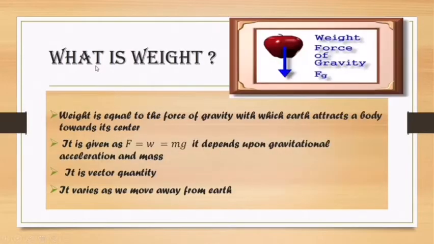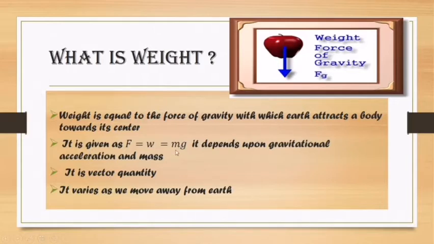Now let's see what is weight. Actually, the weight is equal to the force of gravity with which the earth attracts a body towards its center. Weight is the force of gravity, due to which every body moves towards the center of the earth. Weight is equal to the force of gravity, so F is equal to W, and it means that weight is equal to mg. Weight depends upon the gravitational acceleration g and the mass of the object.